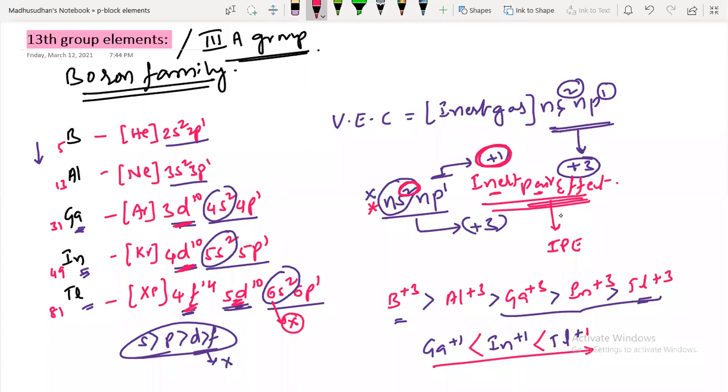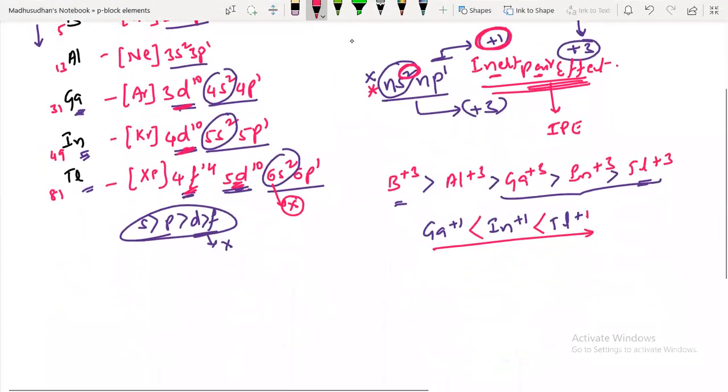There was a question previously based on the inert pair effect. The question was like this.